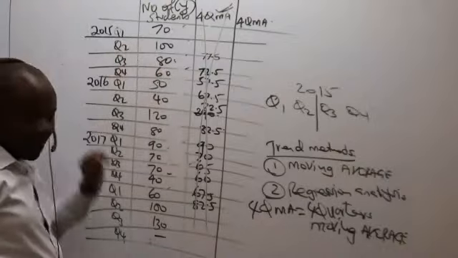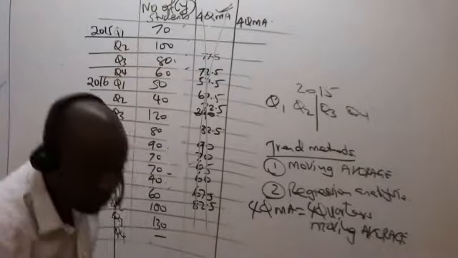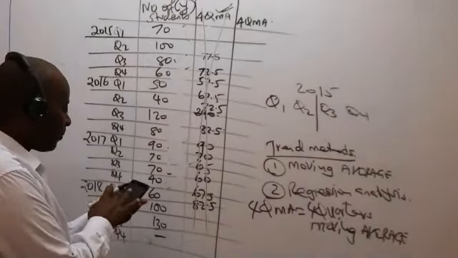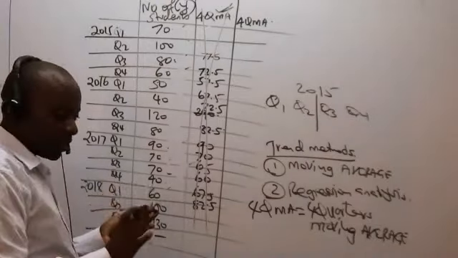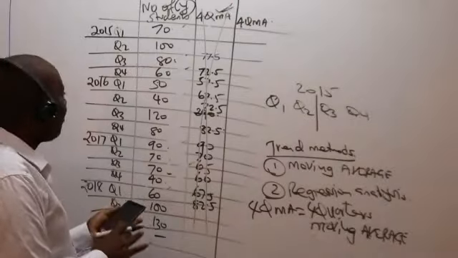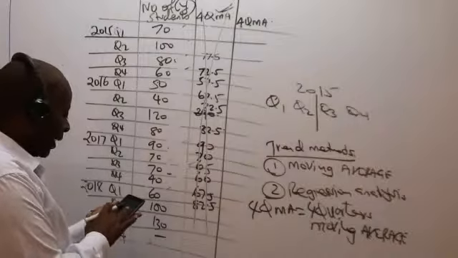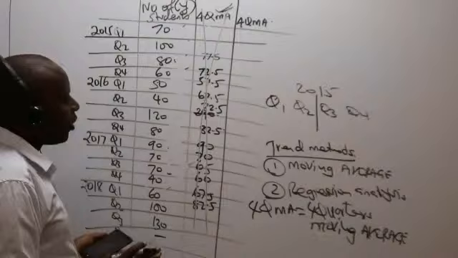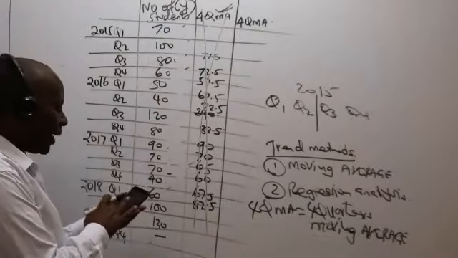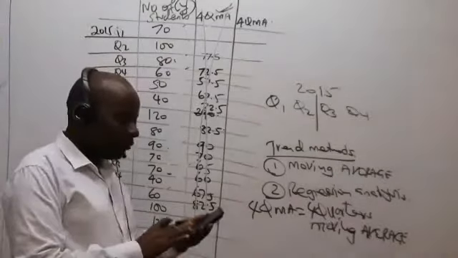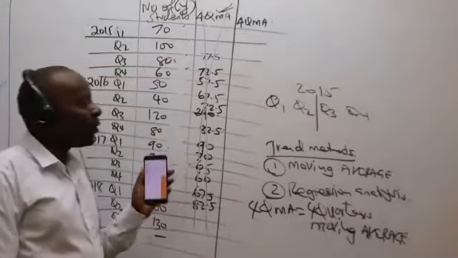So we start with the first sequence of 4. What do we have there? We have 70. Please make sure that you are doing yours. So 70 plus 100 plus 80 plus 60. Those are 4. I'm getting 310. When I get that figure, I'll average it by dividing it with 4 numbers, which gives 77.5.